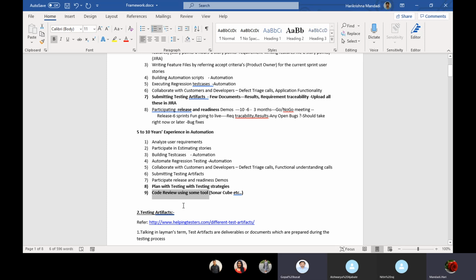I am not saying that if you don't know, you should still tell this. For every skill which you have, you will get some additional advantage over other candidates. That's why we should be ahead of others in terms of tools used in testing or in the market.